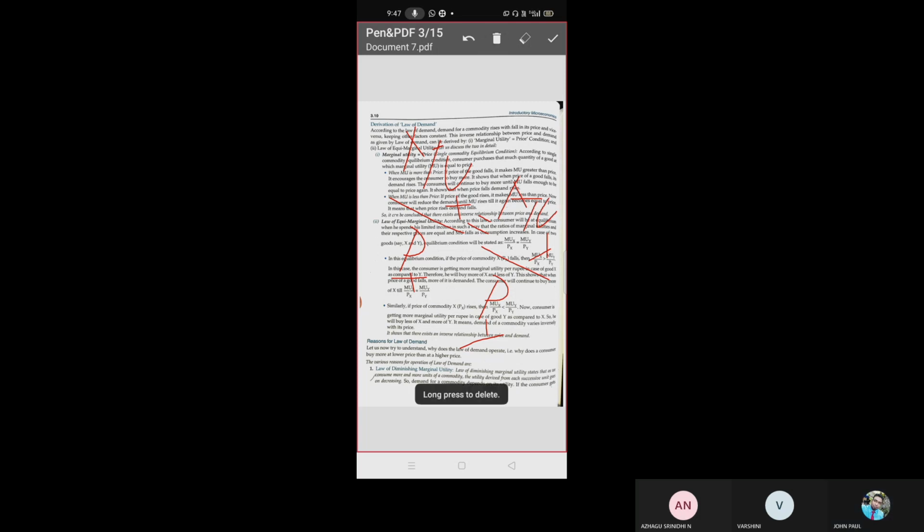So what happened here? X is Munch and Y is Dairy Milk. Marginal utility of Munch by price is less than marginal utility of Dairy Milk by price of Dairy Milk. So what will we do? We will increase the consumption of Munch or decrease the consumption of Munch?